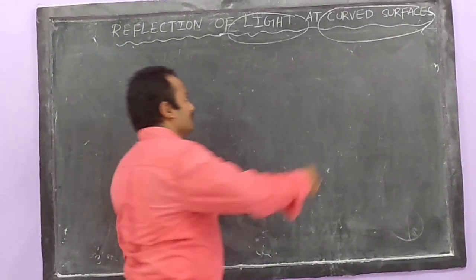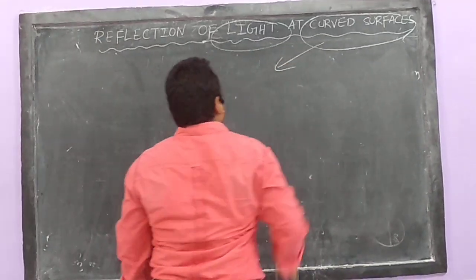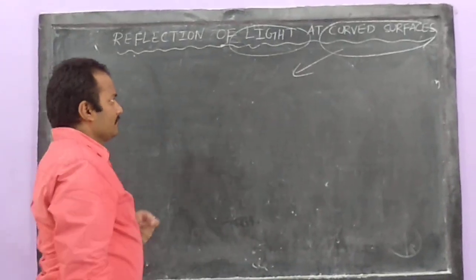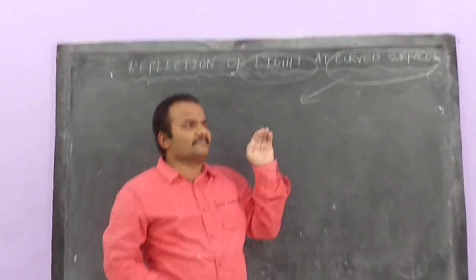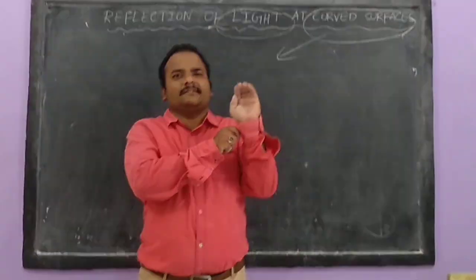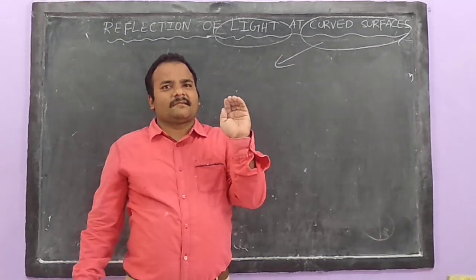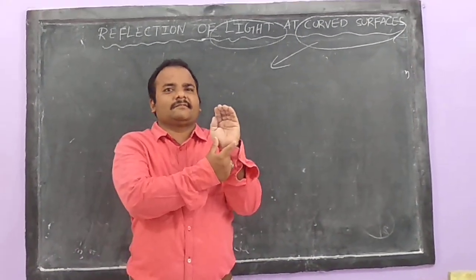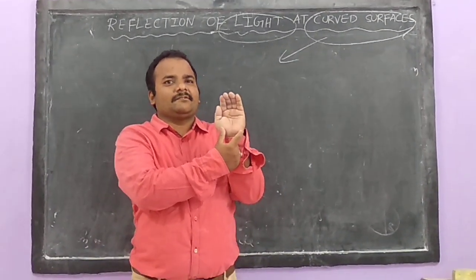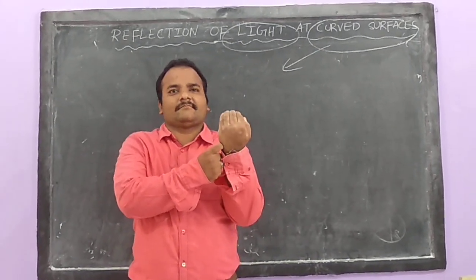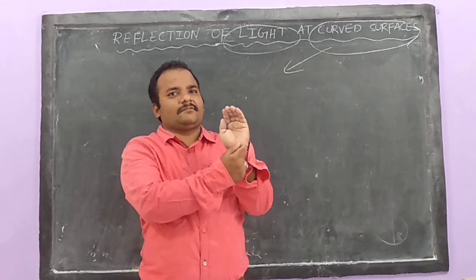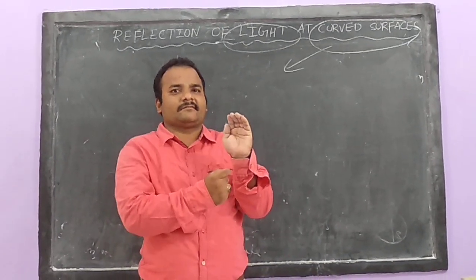Let us discuss now curved surfaces. Before going to learn curved surface, it means a bending surface. See my hand carefully. I can show you two different positions here. Front side, you can see my hand in this way. If I turn like this, both the sides look like a curved surface.